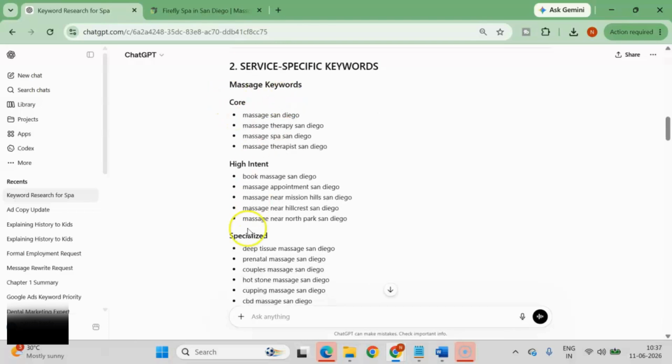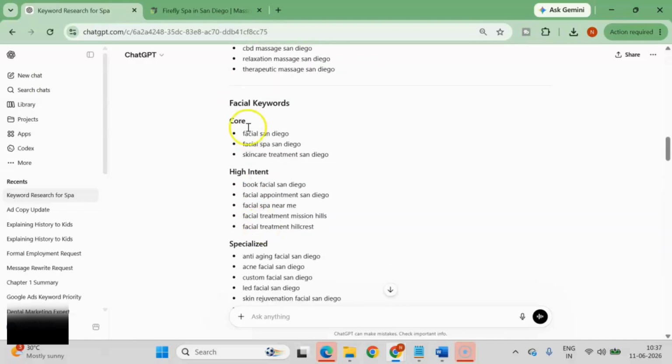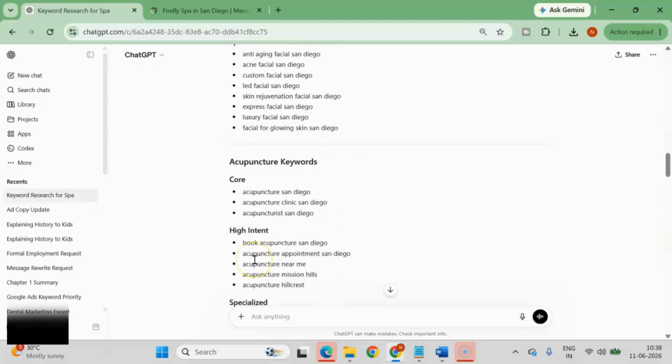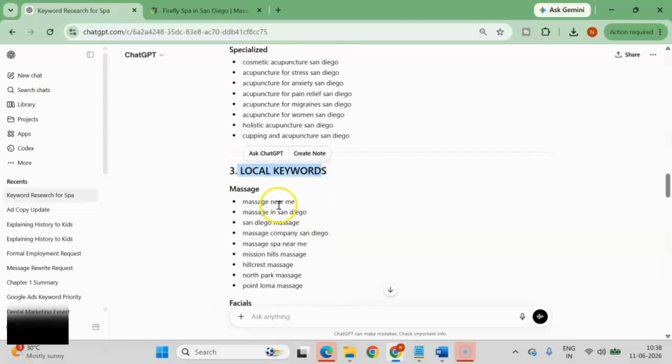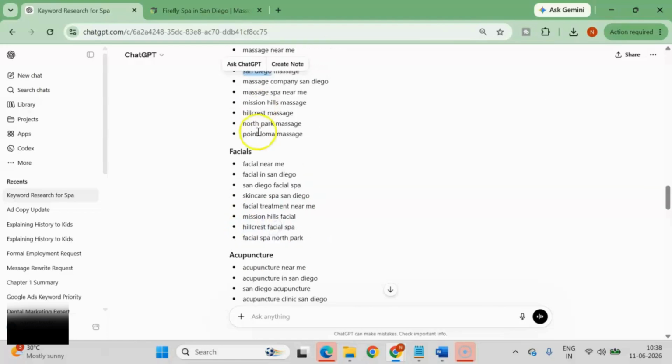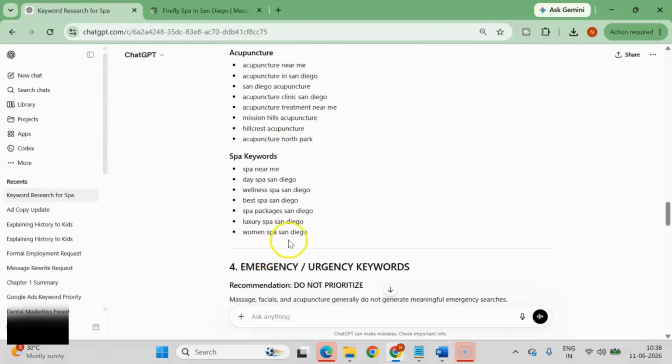Okay, these are all core, high intent, specialized keywords. In facial keywords also, these are core keywords, very high intent keywords and specialized ones. Local keywords, these are near me keywords. Okay, these are like city mention keywords. So these are all the location related keywords.